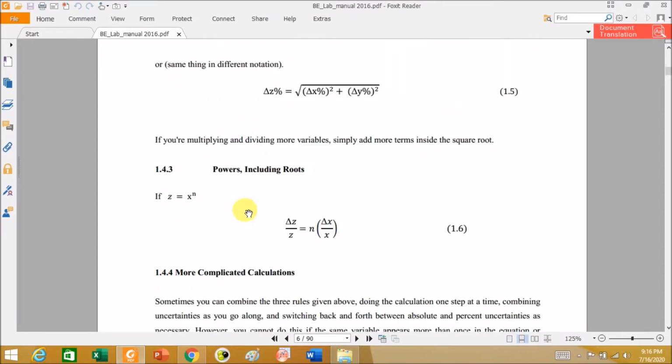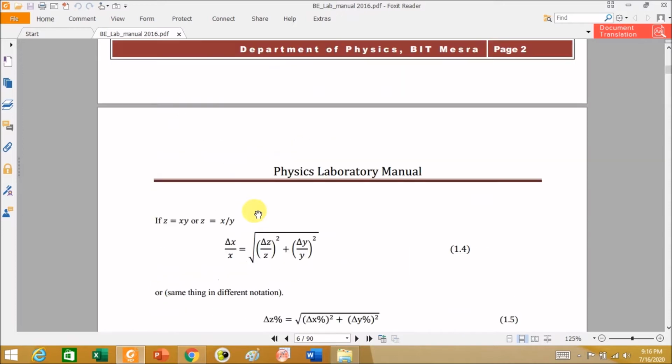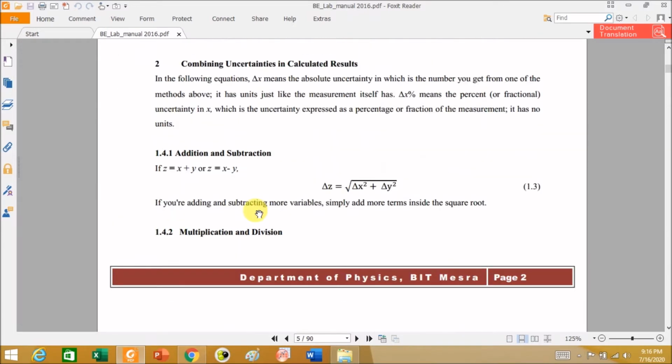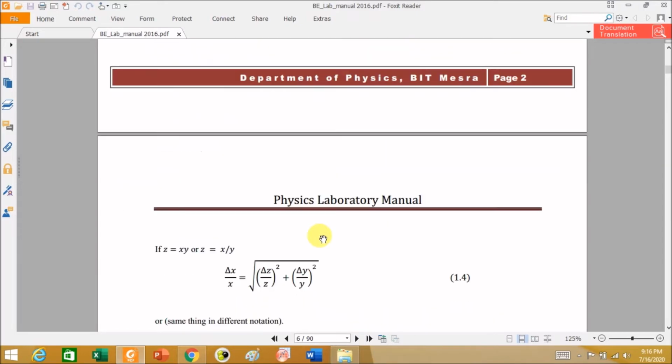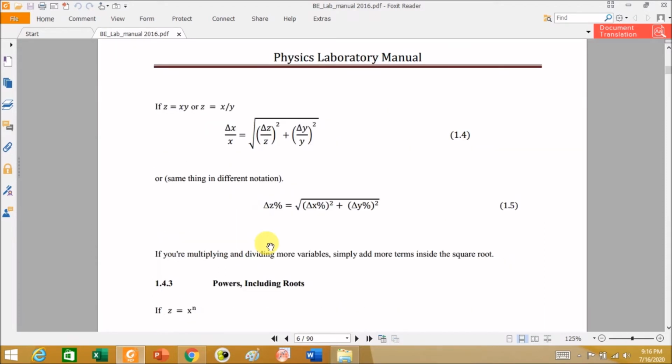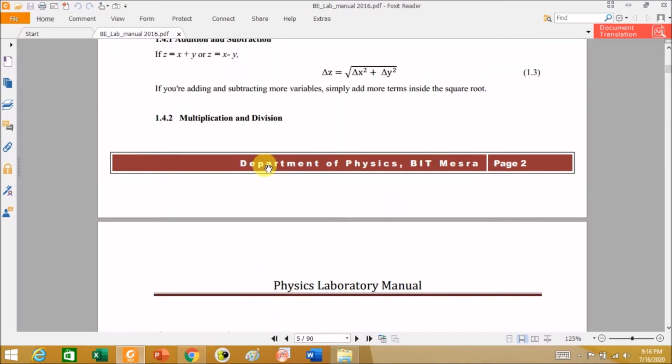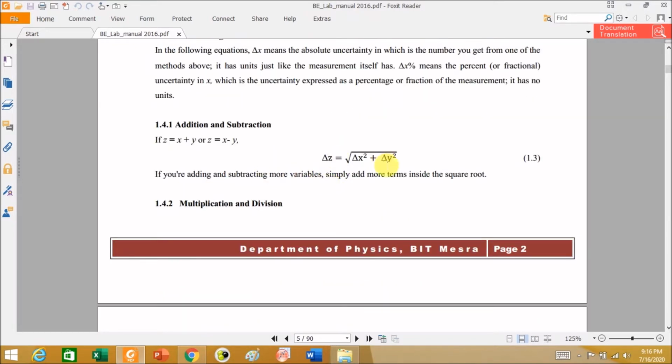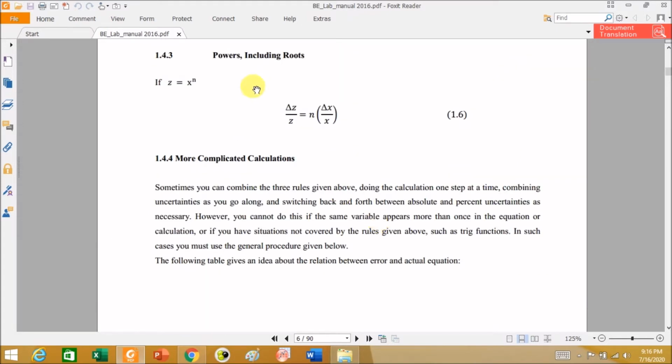average measured value. If your particular parameter involves measurement of two or more parameters, then you can add your uncertainty or deviation, you can subtract your deviation, you can multiply, divide your deviation, but in case of multiplication and division, you always choose fractional errors, while in case of addition and subtraction, you always use absolute errors. Then in case of powers, you simply multiply the power with the fractional error of the variable.